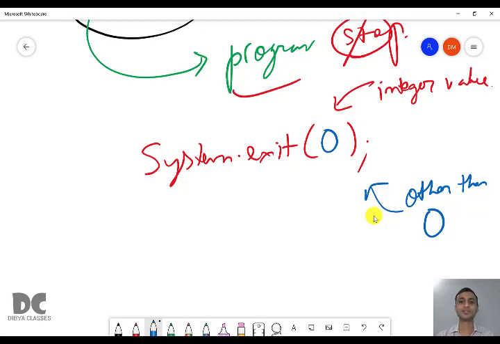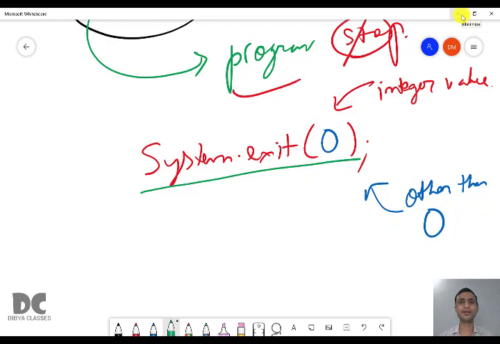So in our program we will be using System.exit(0), but you can give any other integer value other than 0. If you give 0, it means the program is correct. If you are not giving 0, you are telling the user that there are some errors in the program. There are not many details related to System.exit in the Java syllabus. You only need to remember that System.exit(0) is used to stop the program. Okay, that much is enough for you.